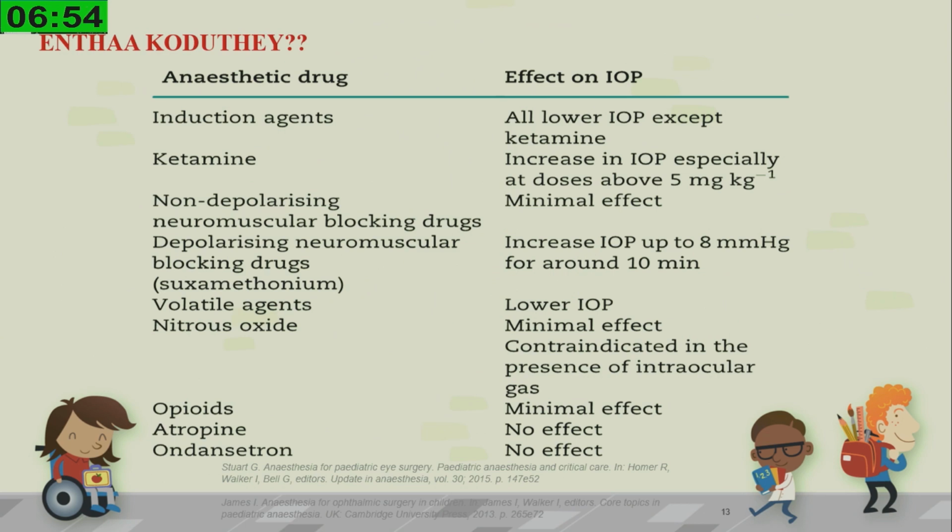We know that most of our induction agents and volatile agents reduce IOP, except for ketamine. Nitrous oxide, opioids, atropine, and ondansetron do not have any effect on intraocular pressure. As far as ketamine is concerned, the increase in IOP occurs when the dose crosses 5 milligram per kg. Below that, there is very little effect on intraocular pressure. But succinylcholine, or scoline, definitely increases intraocular pressure by up to 8 millimeters of mercury, and it lasts for around 10 minutes.